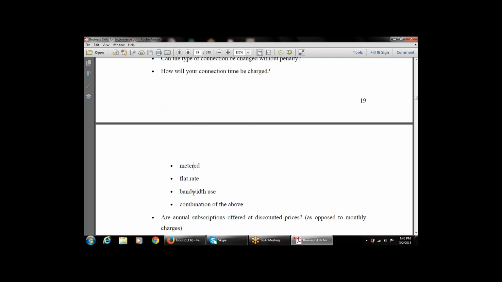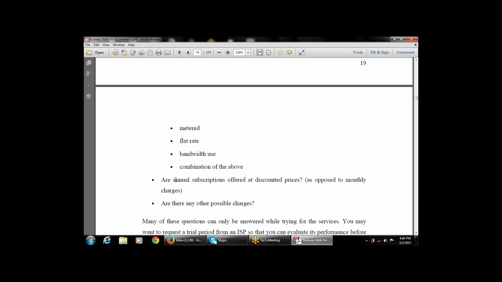That is, if I'm using 4 bandwidth, it will cost around 4 units, or a combination of the above. The connection is charged by metered, flat rate, bandwidth usage, or a combination of these three.